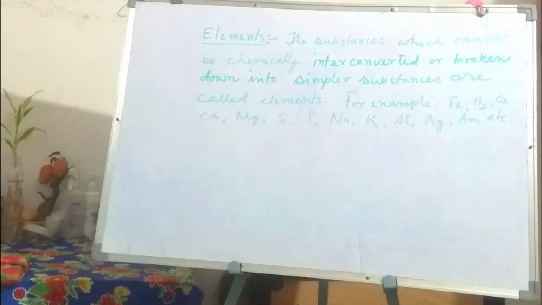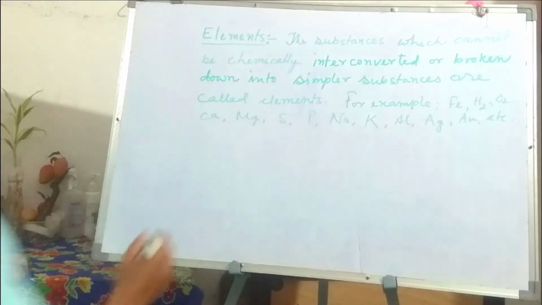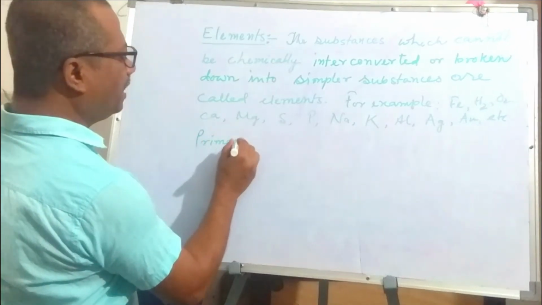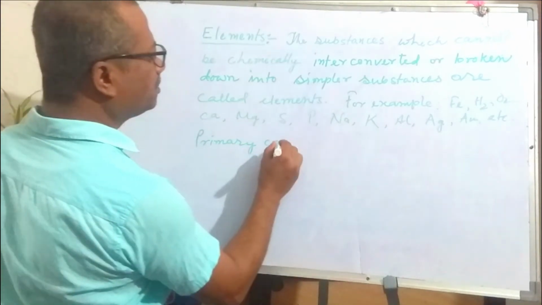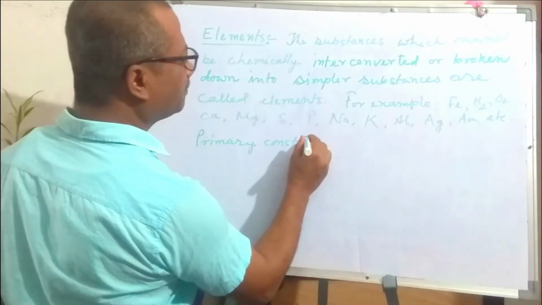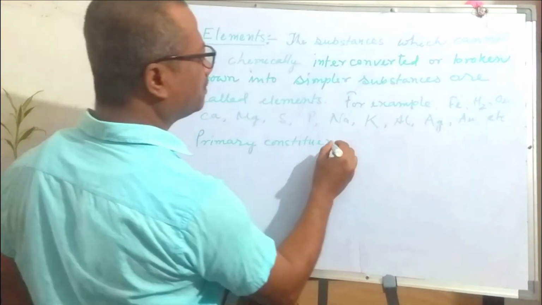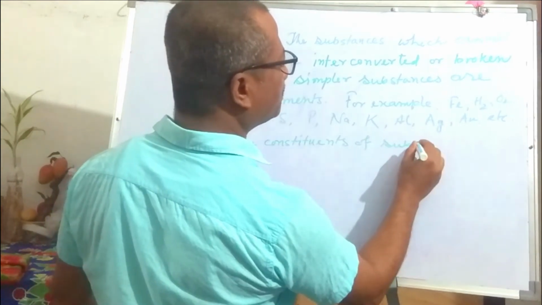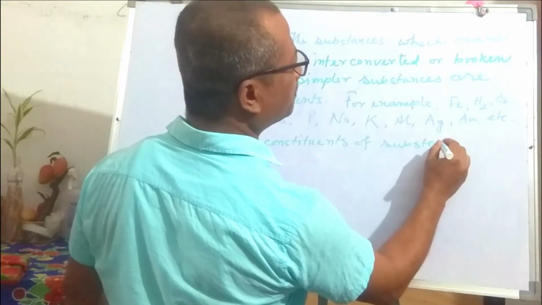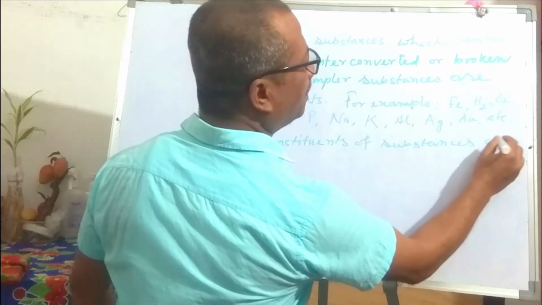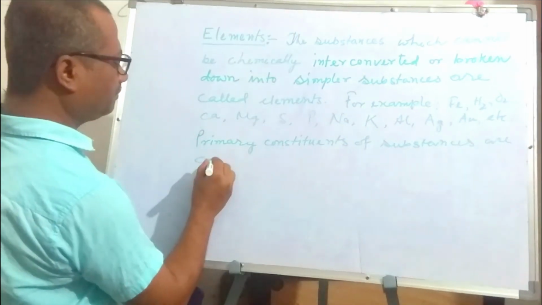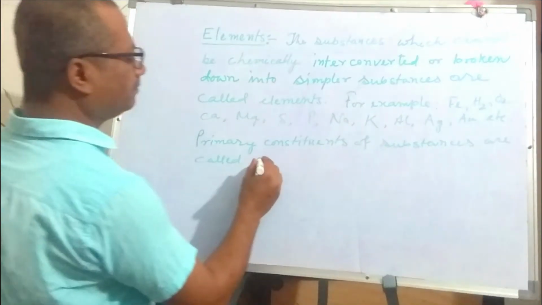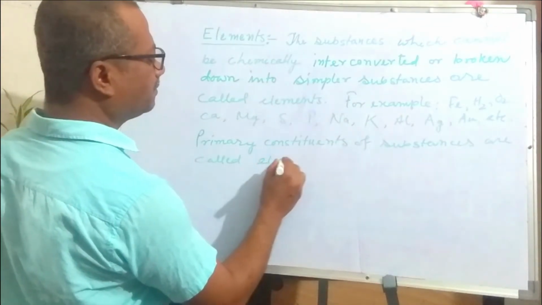So primary constituents of substances are called elements.